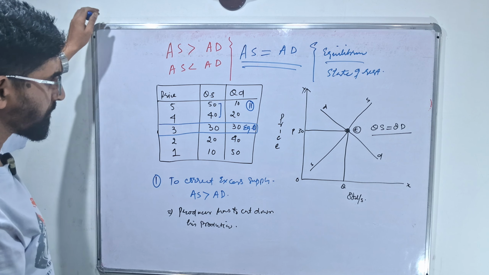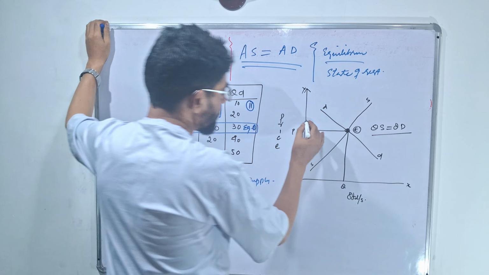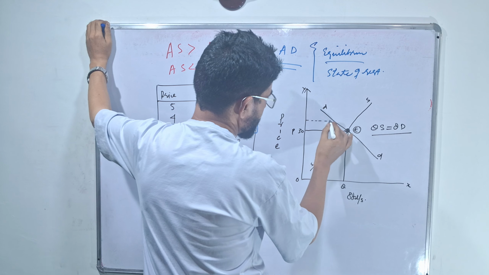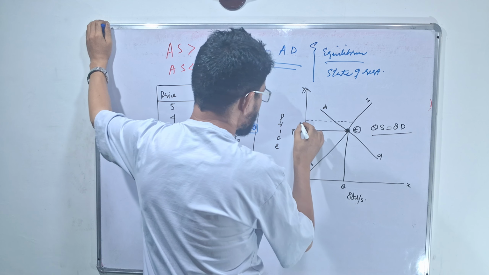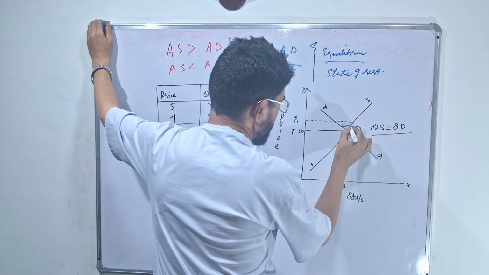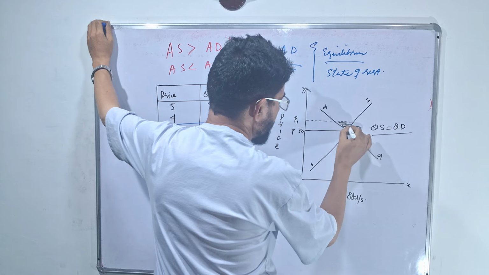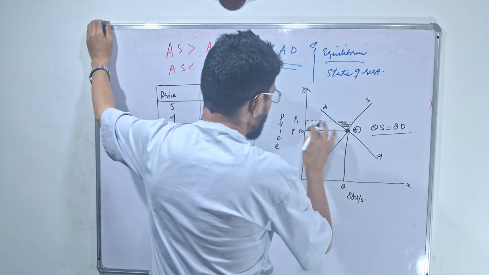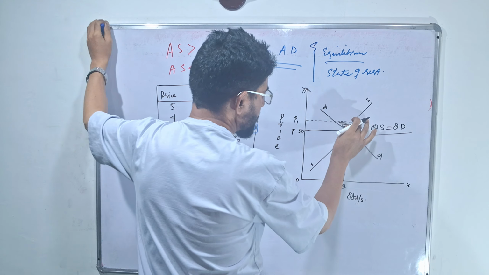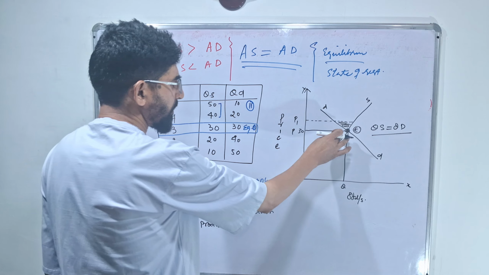Means when there is excess supply, this is excess supply for P1. At equilibrium, quantity supply is equal to quantity demand, but above this, as the price line is touching the y-axis, this leads to excess supply. You need to correct excess supply.